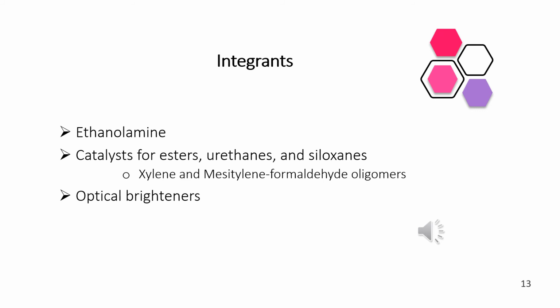optical brighteners. So, the important components which are used in the making of paints are ethanolamines, and there are some catalysts which are used for esters, urethanes, and siloxanes, silanes and bisstyrene formaldehyde oligomers. Besides this, there are some optical brighteners which are used in the manufacturing of paints.